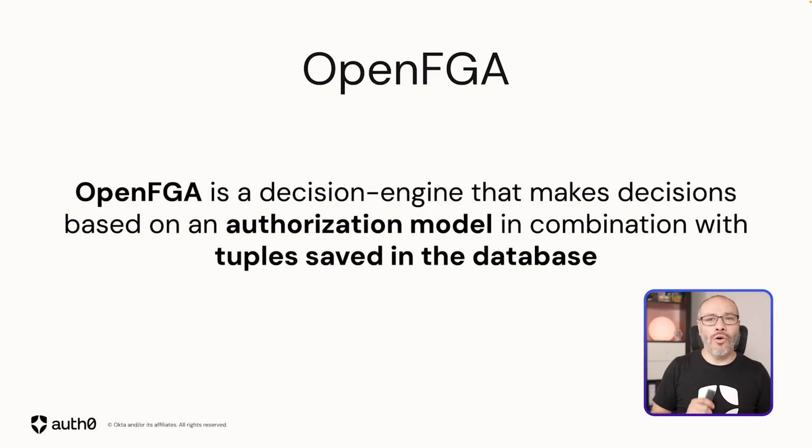Well, we can use something called OpenFGA. OpenFGA is a decision engine that makes decisions based on an authorization model, which is a combination of tuples saved in a database and a model. Now, the tuples will provide the relationships between the data. So for example, like we were discussing before, a document belongs to a folder. A user can read the documents in that folder. That's an example of access control, and it's going to be defined by the model that defines the hierarchies or the relationships, and the data itself that provides the different connections between the data points.